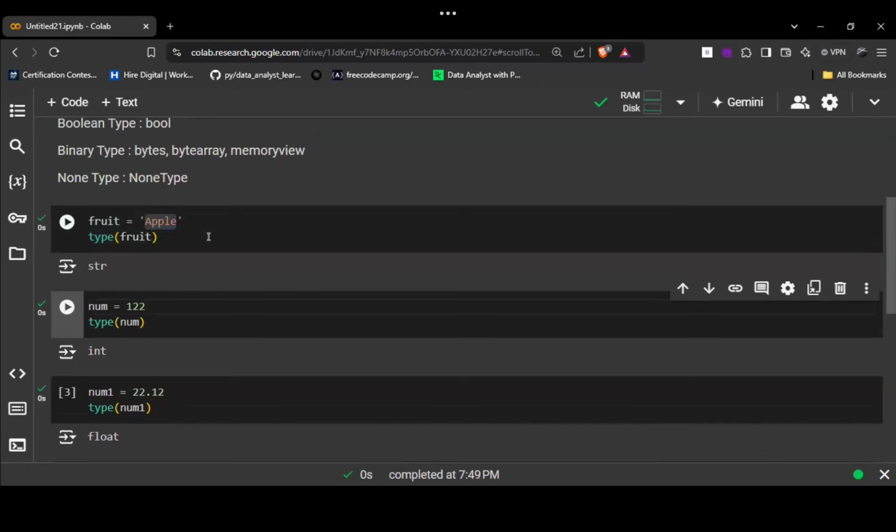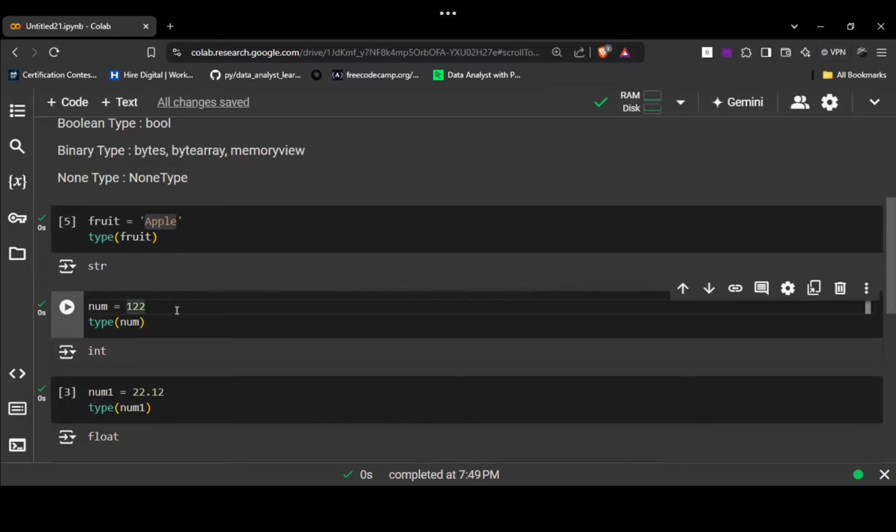Any doubt in string? First tell me that. So quote denotes the string value. Quote denotes that this is a string value. Whatever you write within the quotes will be considered as a string value. Understood with this string? Okay, I hope there is no doubt in this. Then I'll move ahead with the integer one.